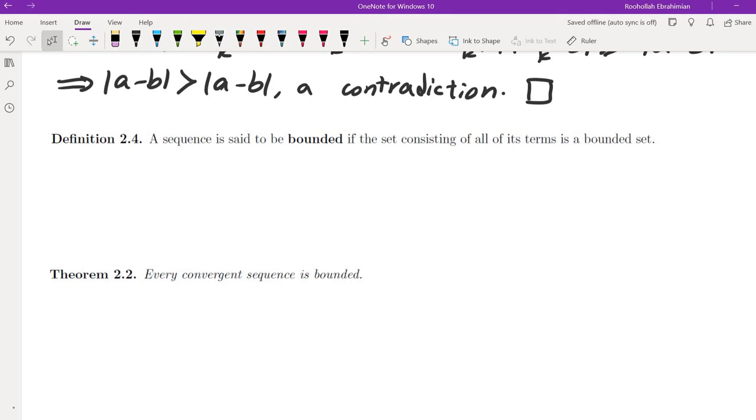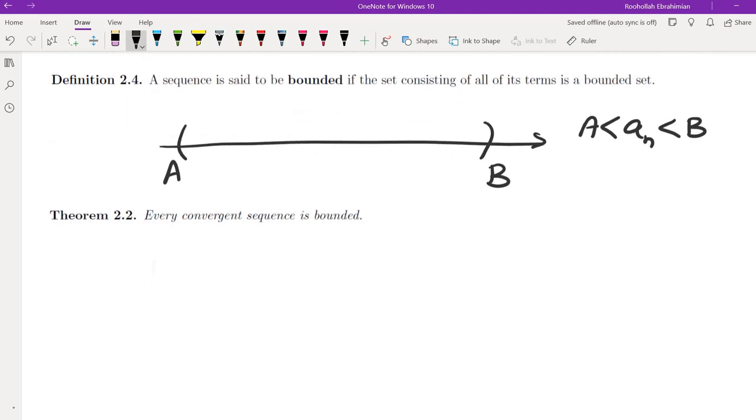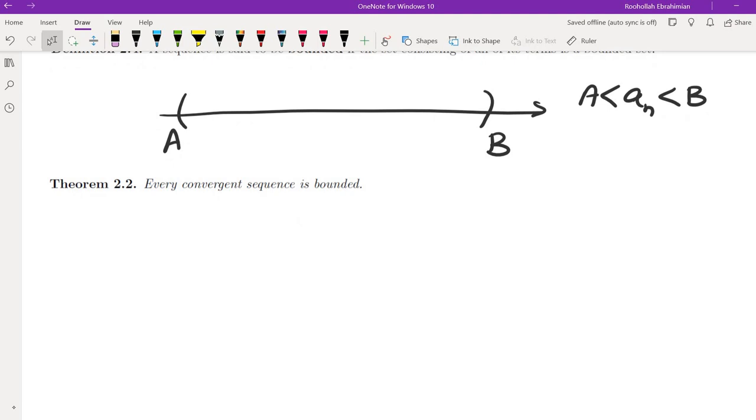The next thing that we're going to talk about, the next property of convergent sequences, is that convergent sequences are bounded. We say a sequence is bounded if the set consisting of all of its terms is a bounded set. In other words, the elements of the sequence are between two numbers, between A and B. Then we say the sequence is bounded. It turns out that every convergent sequence is bounded.